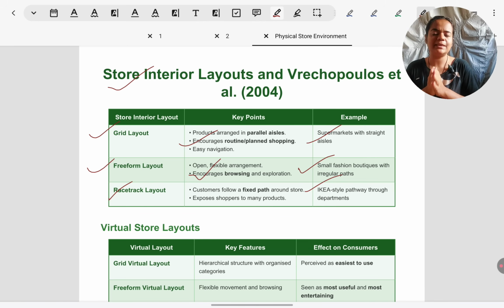In racetrack layout, the key thing is there is a designated route and you have to only follow that to complete your shopping and come out from there. This is a very unusual layout, not commonly found. It is just used to encourage shoppers to browse a lot of products because there is no predicting what will come where, and people are being forced to travel the entire route that is available. So they will inevitably end up seeing whatever is available. Again, for exploration purposes, for some fun, entertainment, unusual shopping experience, people might like this type of layout.